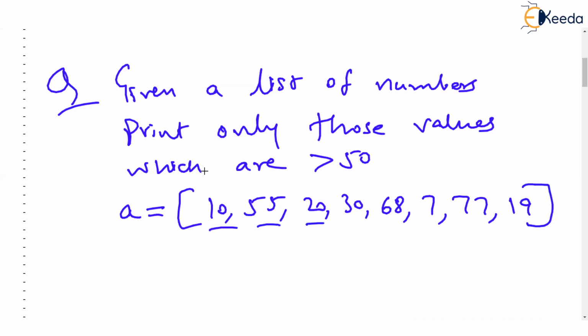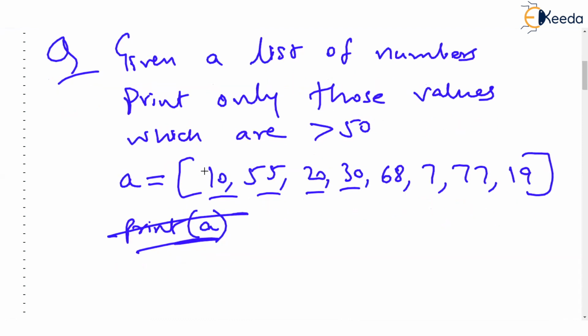Some numbers you have stored, and you don't want to print the entire list. You want to print only those values which are above 50. That means print A is drastically going to fail. You have to be selective. So what you do is you say for X in A. I hope you have understood the problem.